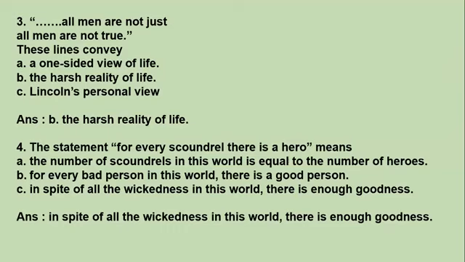The next question. The statement 'for every scoundrel there is a hero' means: A, the number of scoundrels in this world is equal to the number of heroes. B, for every bad person in this world, there is a good person. Or C, in spite of all the wickedness in this world, there is enough goodness. Scoundrel means a bad person, a dishonest person. So for every dishonest person there is a hero. He mentions this line in his poem. What does he mean to say? Why has he written this?